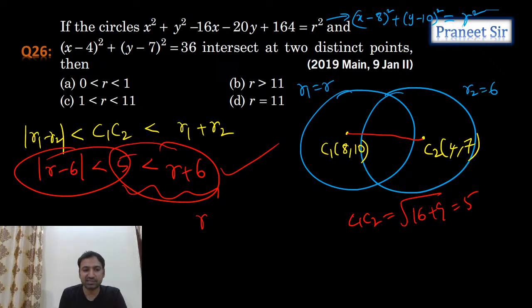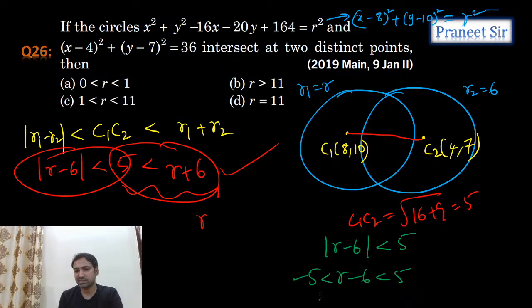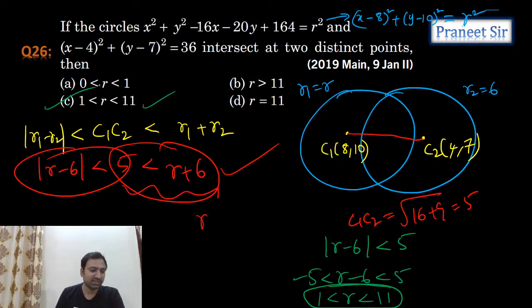So this we need to check it. From this what we can say is mod r minus 6 less than 5. So r minus 6 value should lie between minus 5 to 5. If you add 6 on both sides, 1 less than r less than 11. That's what we're getting. So r value should lie between 1 to 11. So third option is correct. Yes, Priyansh, you're right. Correct. Okay, so we'll do one more question.